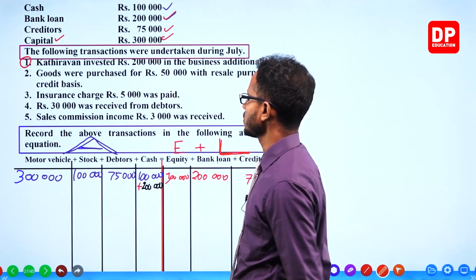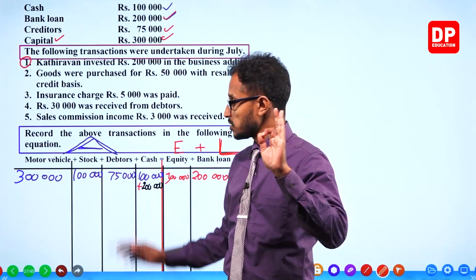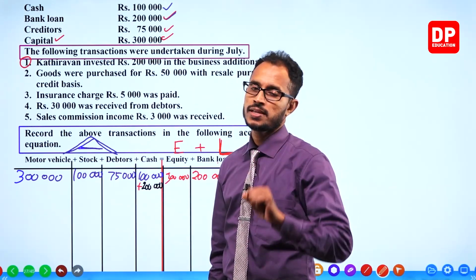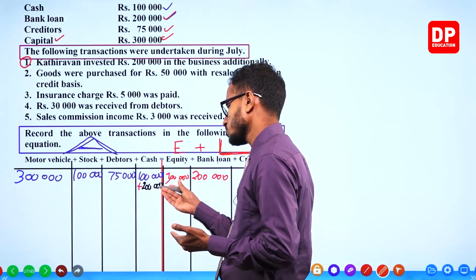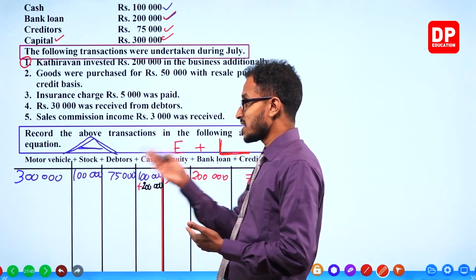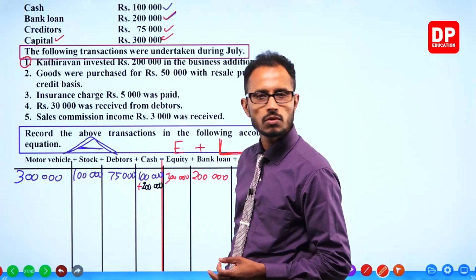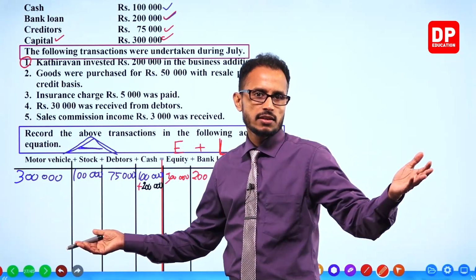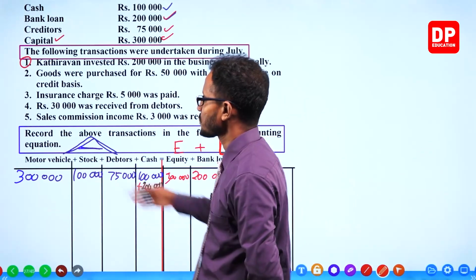Again, there should be another entry. This 200,000 should be entered in another column. Why? Because it's a double entry.